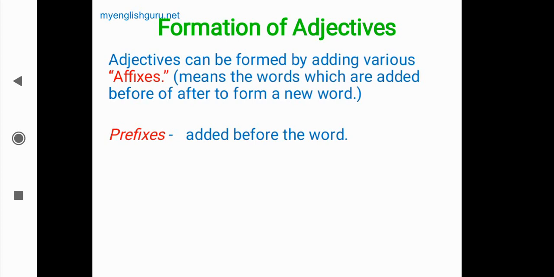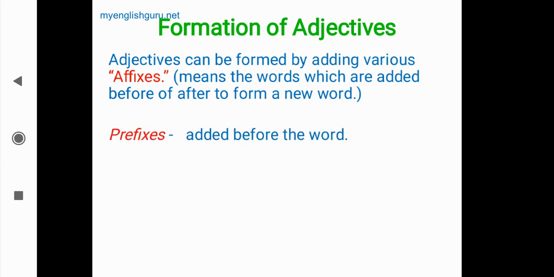While forming a new word, we need to add some words. Okay, affixes. Affixes means something which is added before or after the word. Now prefixes.